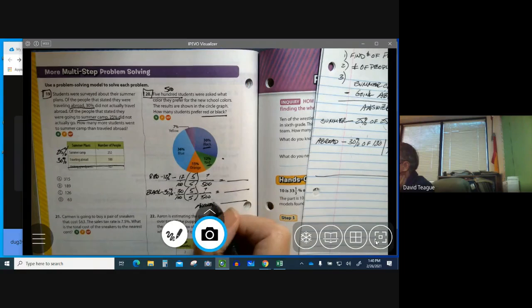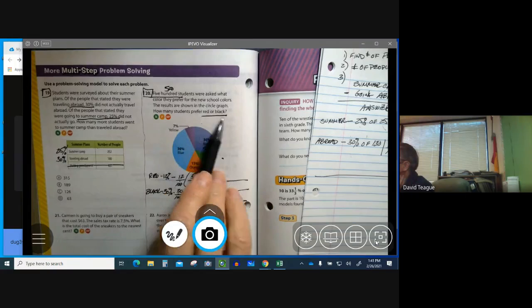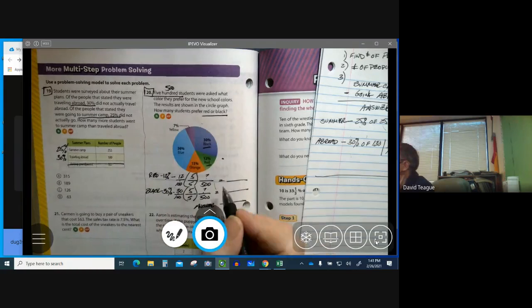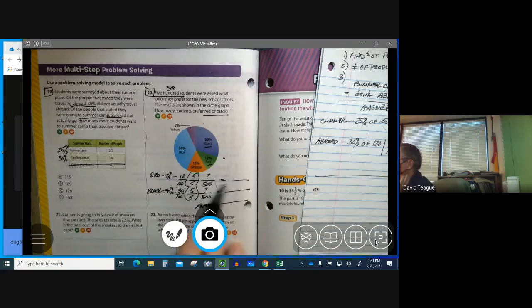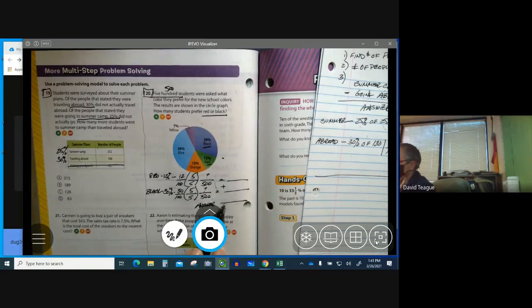Because they want to know who preferred red or black. So we have to add the two together. So you're going to add these two together. Okay, so all you're doing is multiplying 5 times 12, 30 times 5, and adding the two together. And that's your answer here.